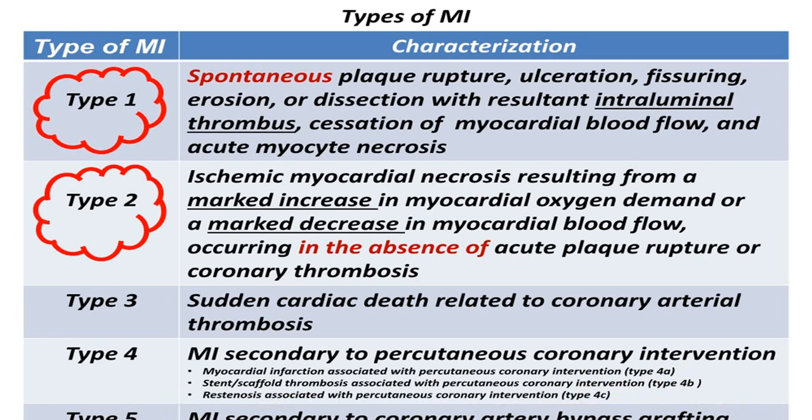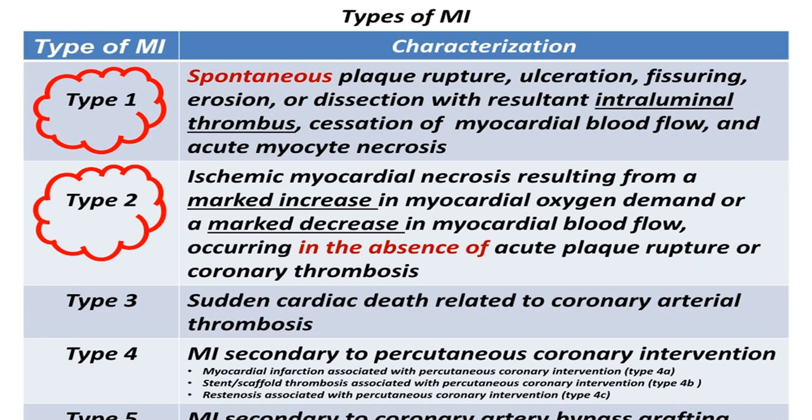These are the 5 different categories which are well accepted, and you should know them. So again I am repeating: type 1 is because of the rupture of unstable plaque, spontaneous rupture with formation of a thrombus. Type 2 is ischemic myocardial necrosis, secondary to increased demand and decreased supply. Type 3 is sudden cardiac death.